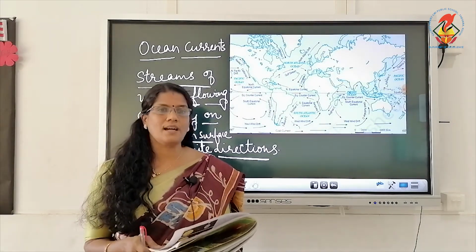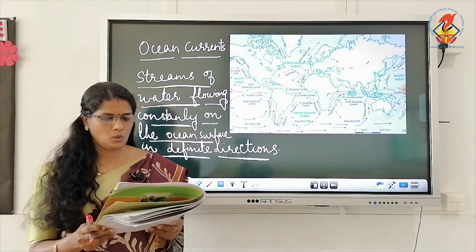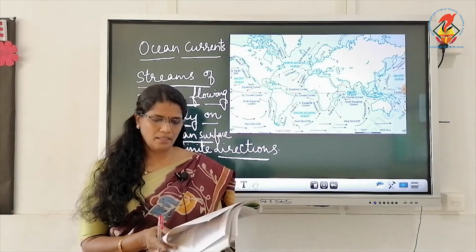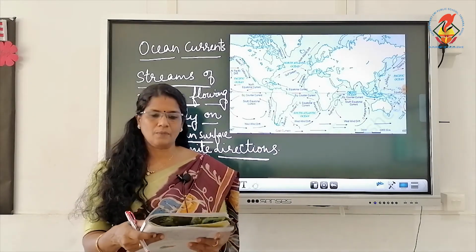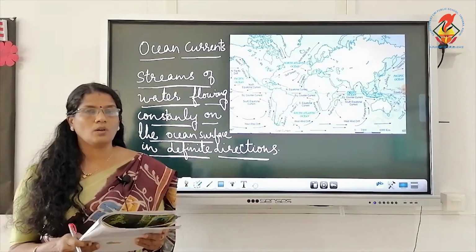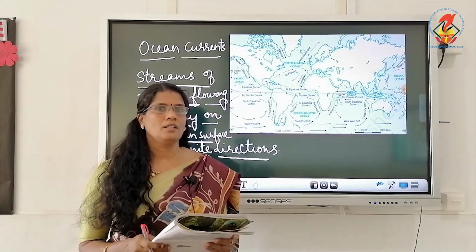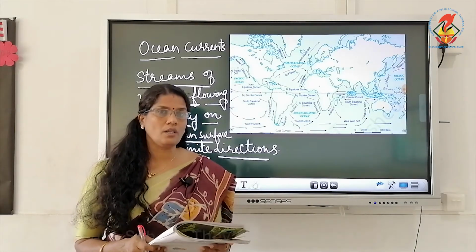Now next is tides. The rhythmic rise and fall of ocean water twice in a day is called tide, underline. Underline that point only there. Then go to the next page, number 36. How are tides caused? You can note down there how tides are caused. The gravitational pull of the sun and moon exerted on earth.